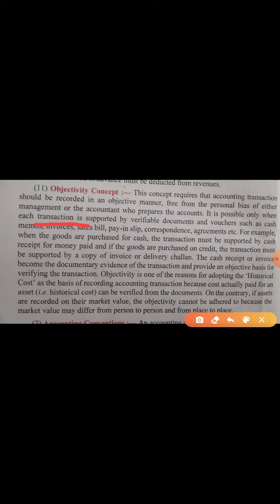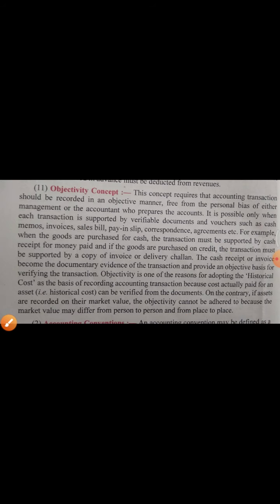Let's take an example. When the goods are purchased for cash, the transaction must be supported by a cash receipt for money paid, and if the goods are purchased on credit, the transaction must be supported by a copy of the invoice or delivery challan. Invoice is the word related to credit purchase. If you are purchasing in cash, you must have a slip of this cash payment. If you are going to purchase on credit, you must have a copy of your invoice, because these slips, these receipts are a proof of the payment, a proof of transactions.